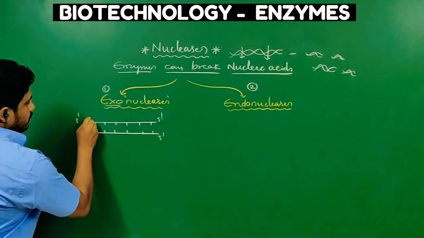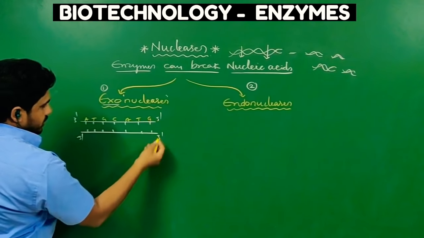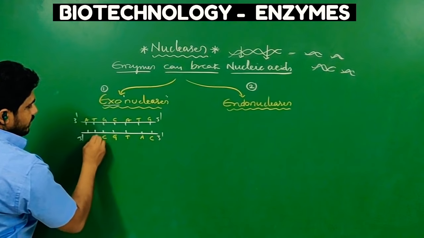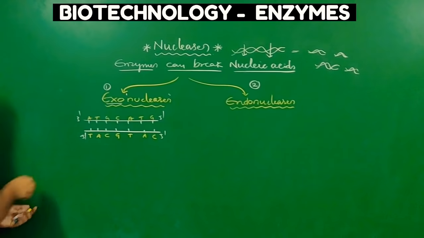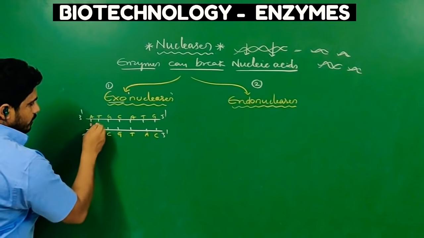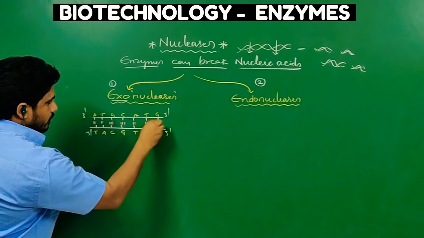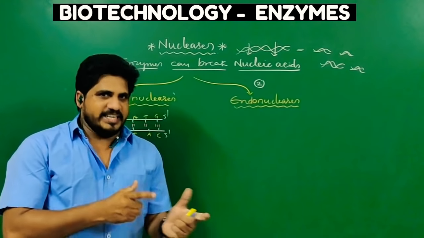Suppose A, T, G, C, A, T, G. Opposite, C, A, T, G, C, A, T. So complementary sequences are there. Here the bonds are also present. A and T have a double bond, then again a triple bond, a double bond and a triple bond. This is some length of nucleotide sequence of a DNA.